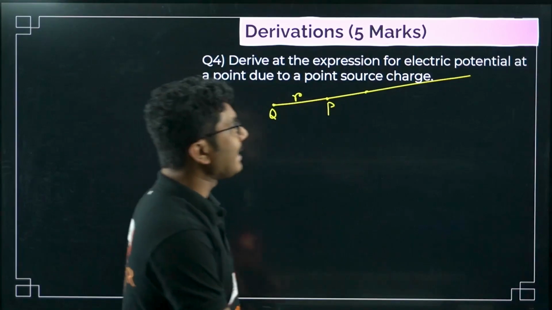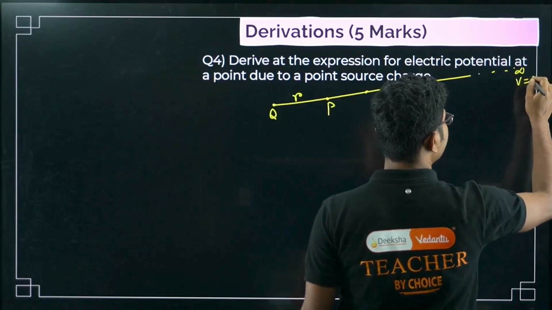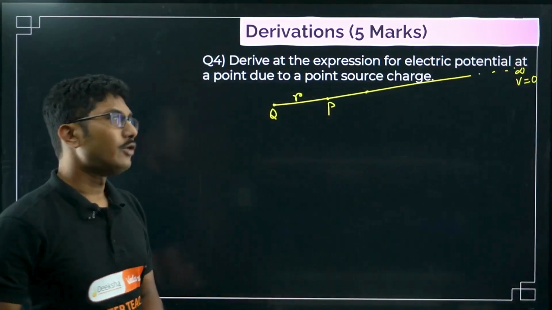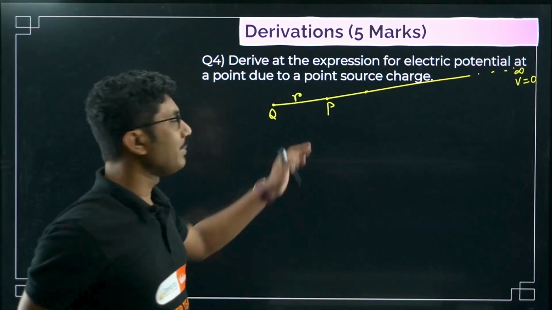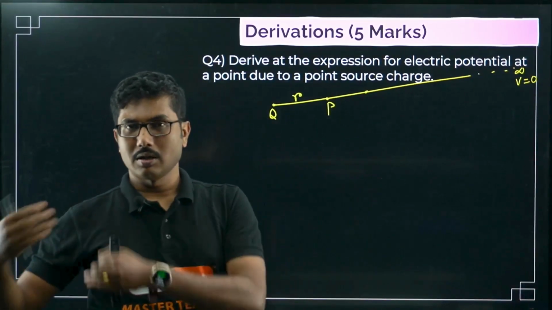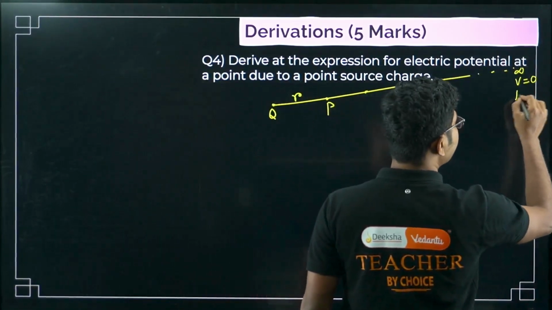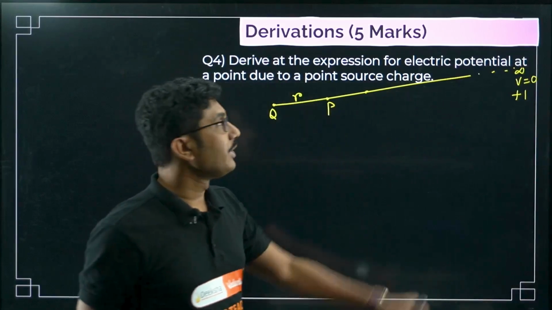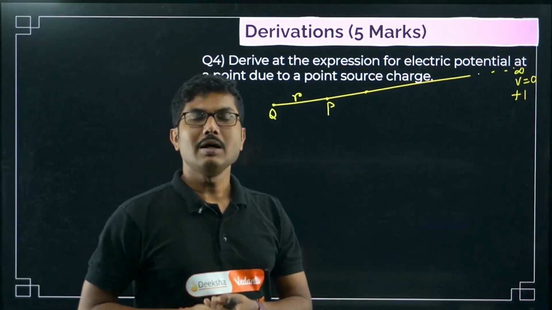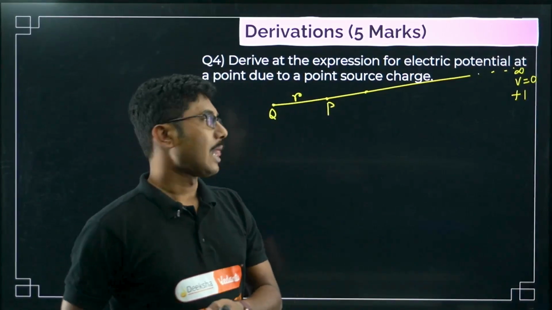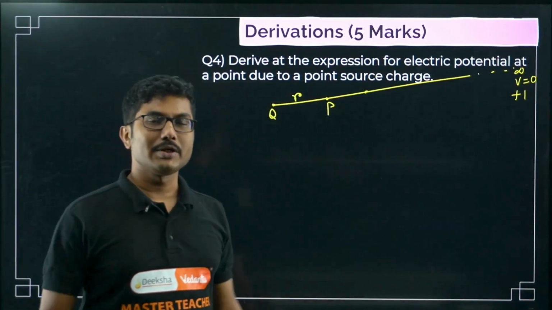What we know is that if you go to infinity, the potential will be 0. That is the definition, right? So electric potential at infinity is 0. Now, if we take a charge from infinity and slowly do some work to bring it to P, that will be our total potential at point P. If we take a unit positive charge and bring it from infinity to this point, then we can calculate the potential at that point. That is the definition. Now, infinity is troublesome. We cannot go to infinity, right? Infinity is something beyond us.